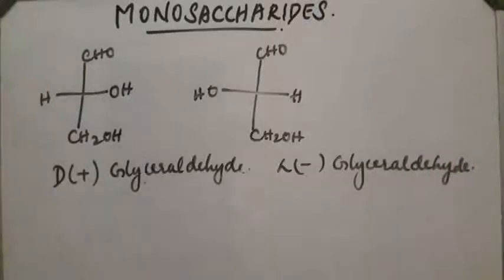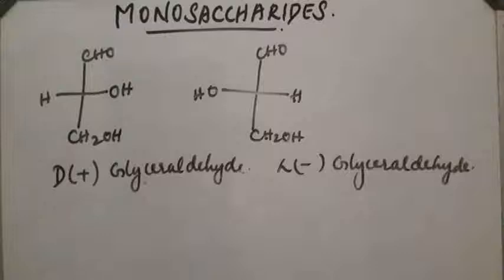All the other compounds which are chemically correlated to the plus isomer or minus isomer of glyceraldehyde: those correlated to D-glyceraldehyde are in the D family, and those correlated to L-glyceraldehyde are in the L family.